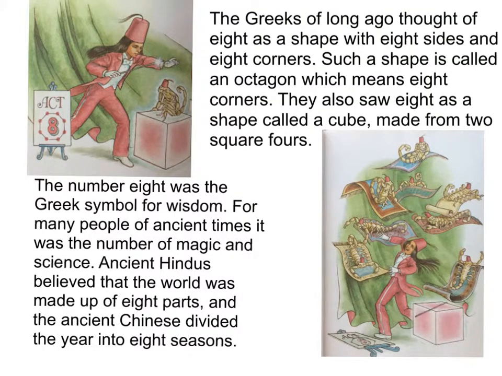The Greeks of long ago thought of 8 as a shape with 8 sides and 8 corners. Such a shape is called an octagon, which means 8 corners. They also saw 8 as a shape called a cube, made from 2 square 4s. The number 8 was the Greek symbol for wisdom. For many people of ancient times, it was the number of magic and science. Ancient Hindus believed that the world was made up of 8 parts, and the ancient Chinese divided the year into 8 seasons.